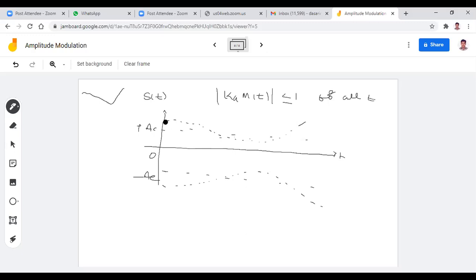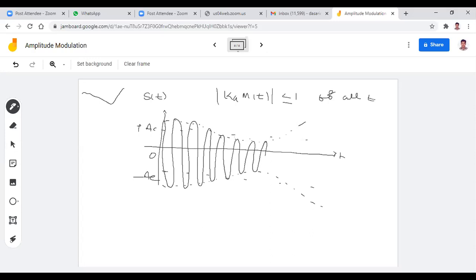So that's why here I want to draw an imaginary line like this. This is the message signal. So the carrier signal amplitude is varied in accordance with the message signal amplitude like this. Now here the amplitude is not the same. It changes according to the message signal amplitude.